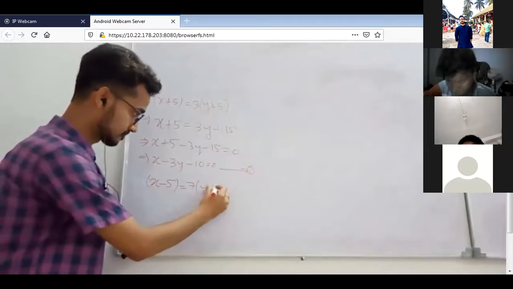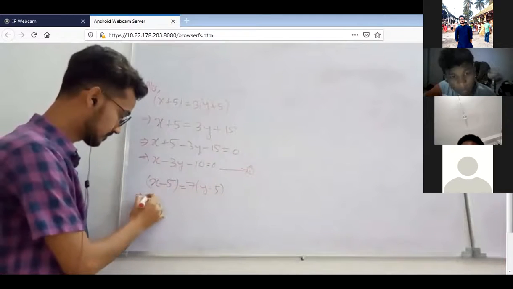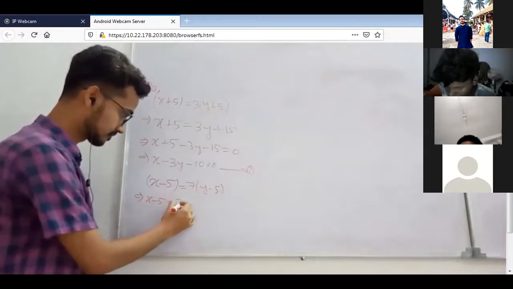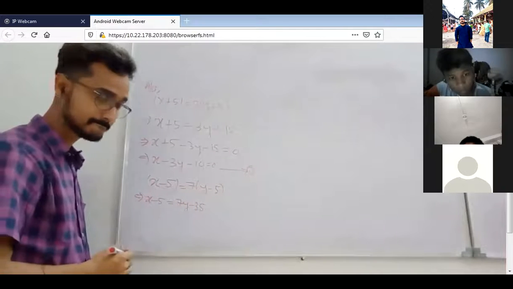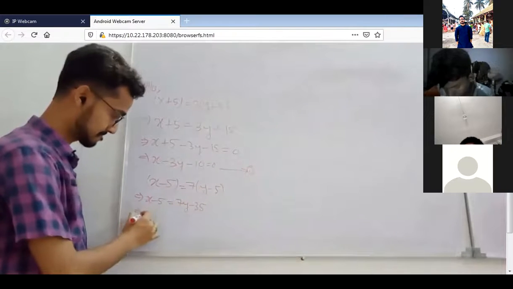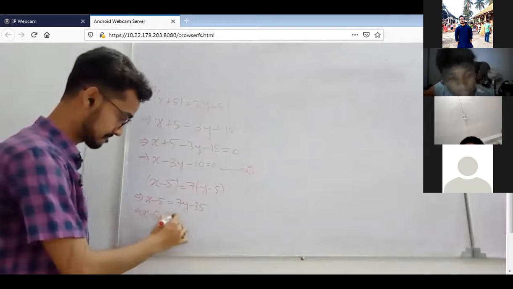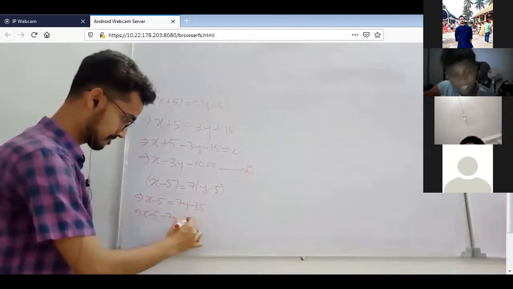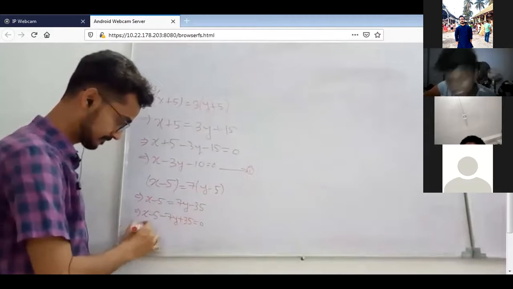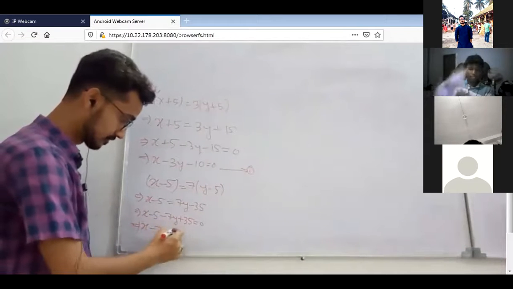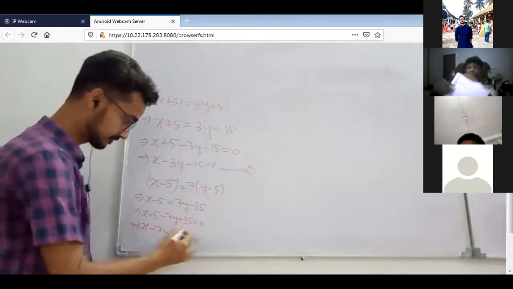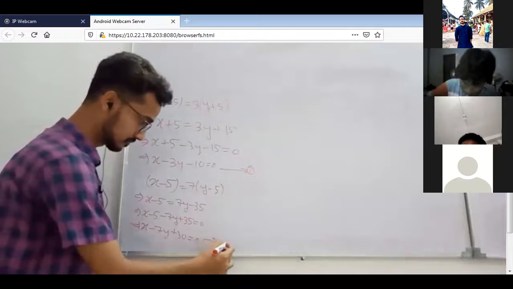Now multiply it. It will be 7x minus 7y... equal to 0. This will be equation number 2.